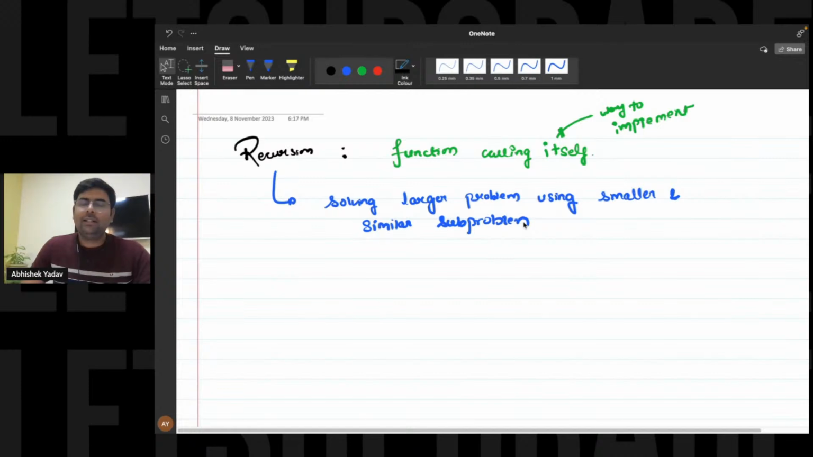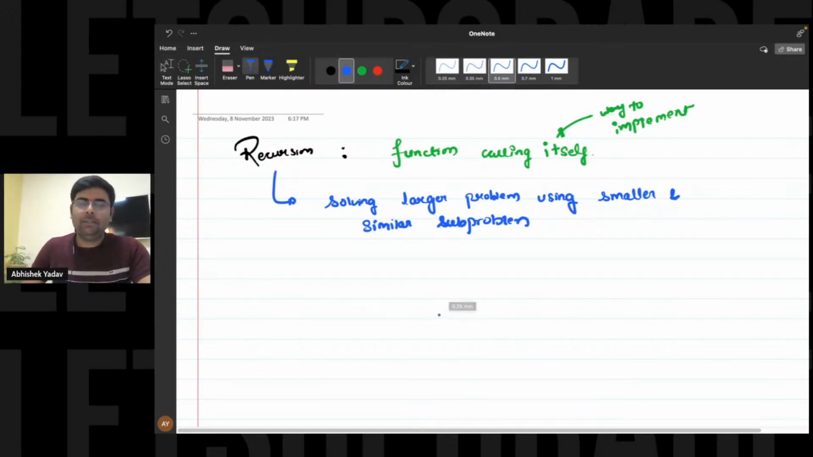What this larger problem means and what this smaller and similar subproblem means, we will be discussing in this session, and you will get a clear understanding of it. But everyone is clear now: recursion is not function calling itself. When a function calls itself, it is a way to implement recursion. But recursion is actually solving a larger problem using smaller and similar subproblems, right?